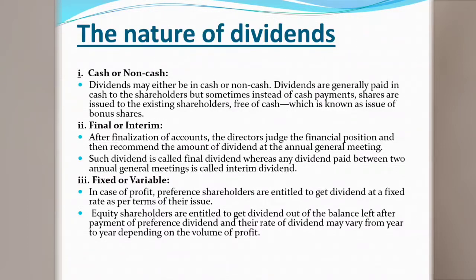And next one is fixed and variable dividend. Fixed refers to the dividend which is generally fixed for the preference shareholder in the company. Generally their dividend rate is fixed. There are generally two types of shareholders in a company. First one is equity shareholders. Next is preference shareholders. Generally the cumulative preference shareholders' dividend rate is always fixed.